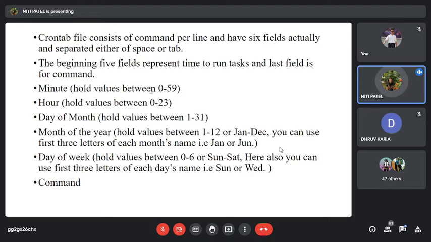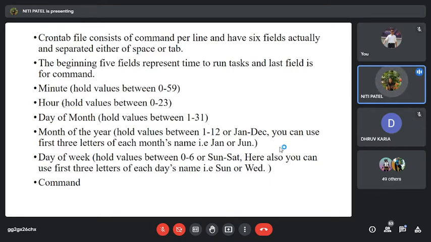It holds a value between 0 to 59. The second field is hours. It holds a value from 0 to 23. So the hour and minute at which your scheduling or background processing of that particular command should start is specified in these fields. If you want to give any specific minutes, type over here. What should be the value? Between 0 to 59. We have 60 minutes, so from 0 to 59 you can use any number and that number will represent that amount of minutes.